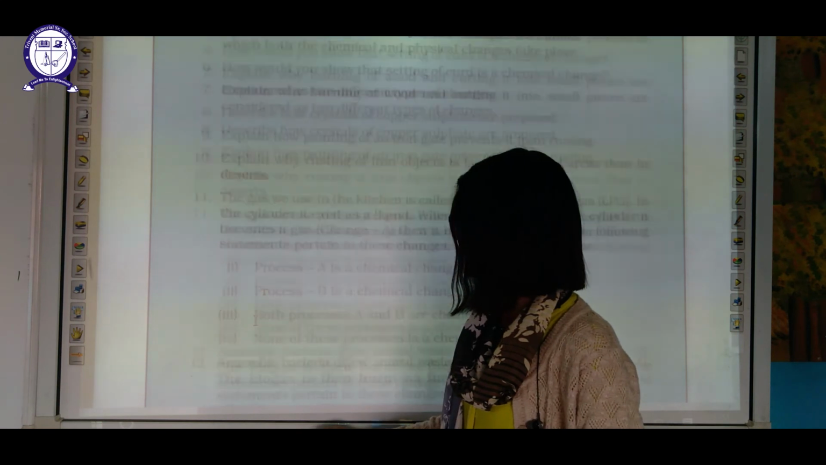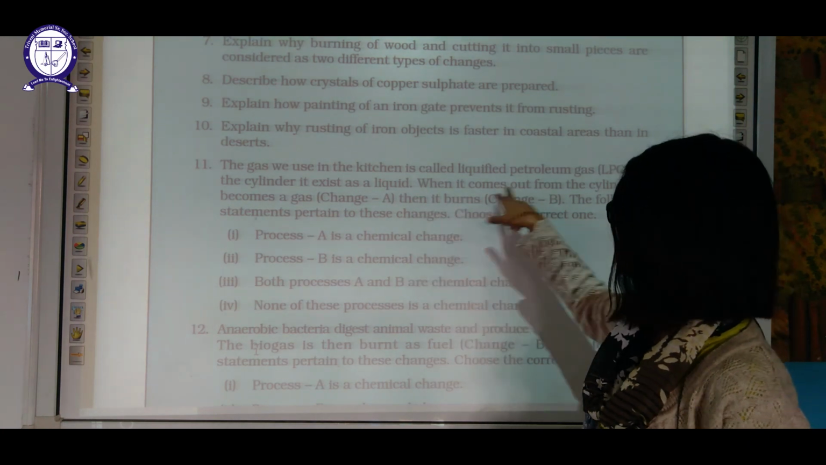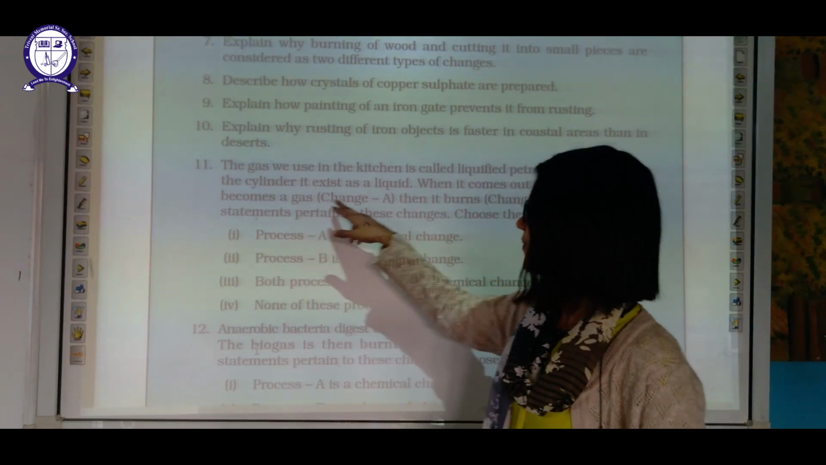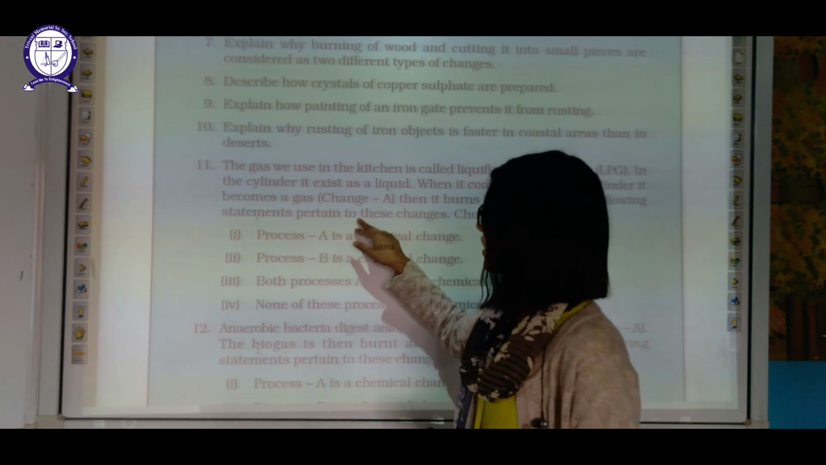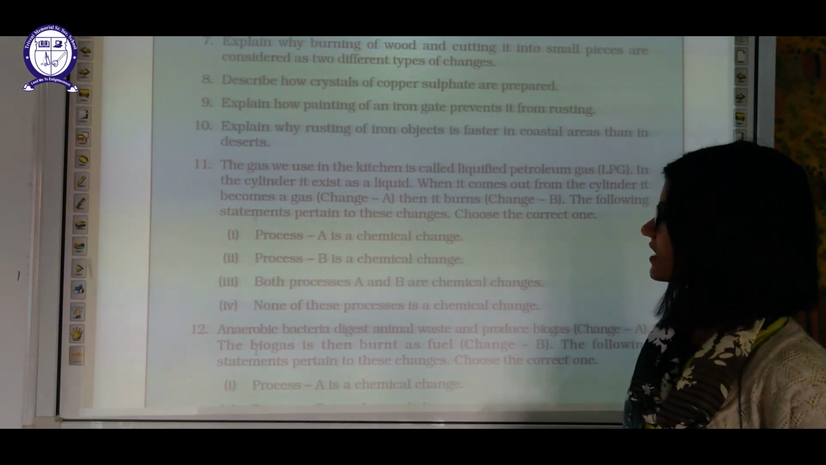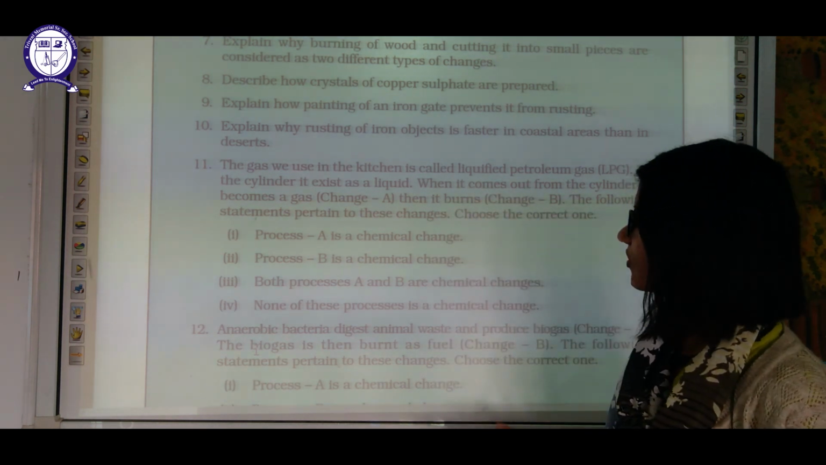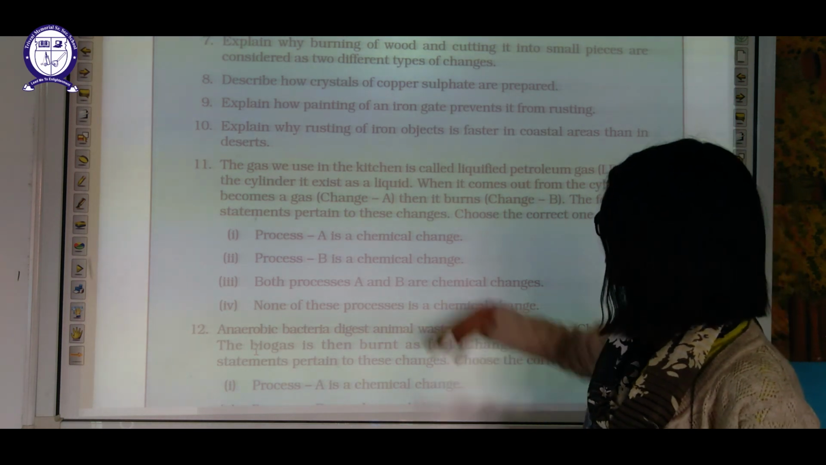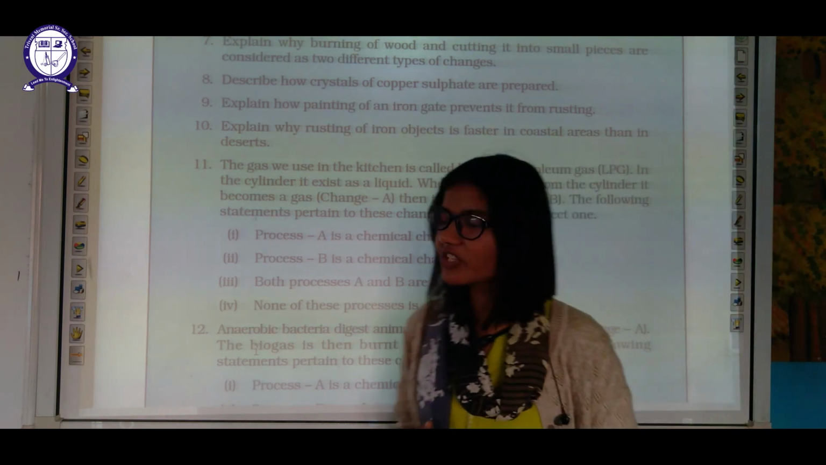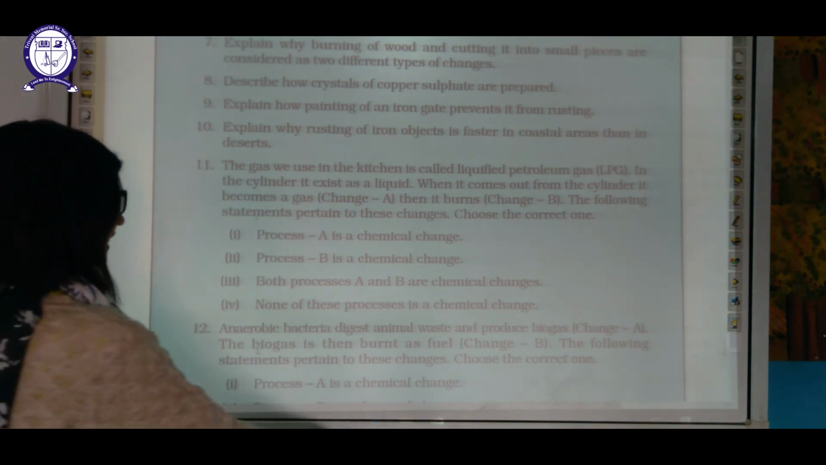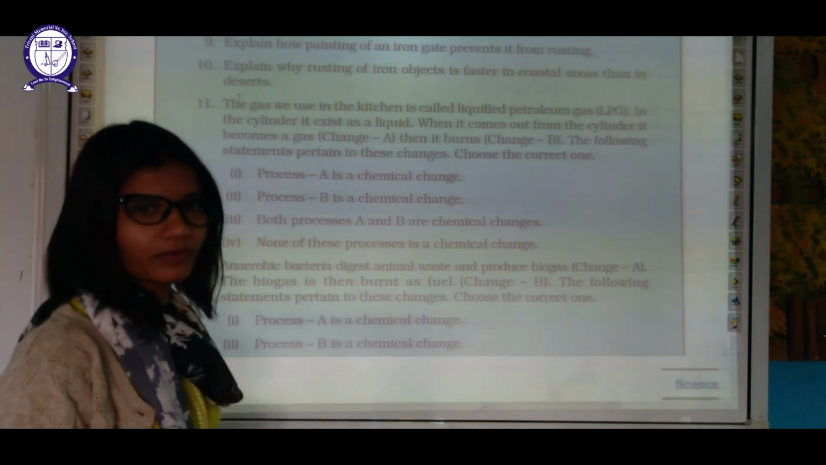Now next is the gas which we use in the kitchen, called LPG. In the cylinder, it exists as a liquid. When it comes out of the cylinder, it becomes gas. Okay, change A. Then it burns, change B. The following statements pertain to these changes. Choose the correct statement. First one, when it is coming out, it becomes gas. Which kind of process is it? And second is, when we burn it, it will convert into a second type of process. You have to mention which kind of change it is. Okay, choose the correct answer. When it is burning, it is a chemical change. You have to mention that.